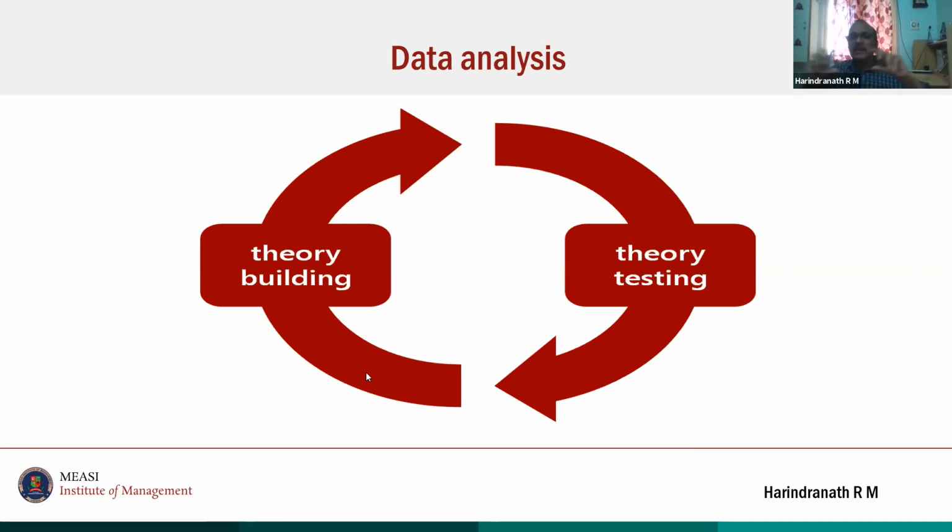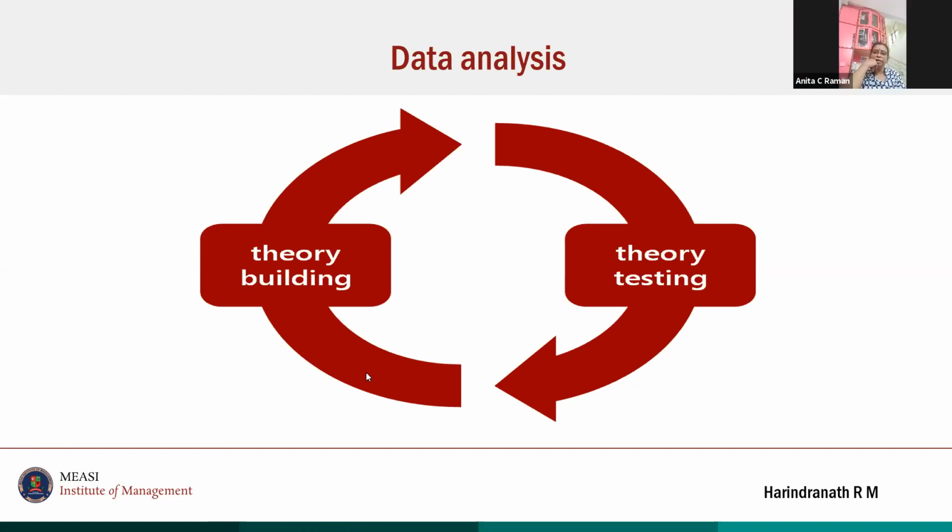So I have the data in ascending order, and I take the median and divide this into two. One is before the median and one is after the median. I can code them as 1, 2 or 1, 0. 0 is before the median, 1 is after the median, and then I can run the moderation analysis. This is a method called the median split method.